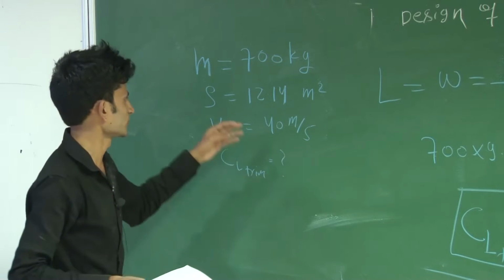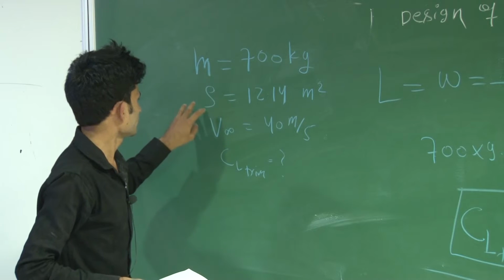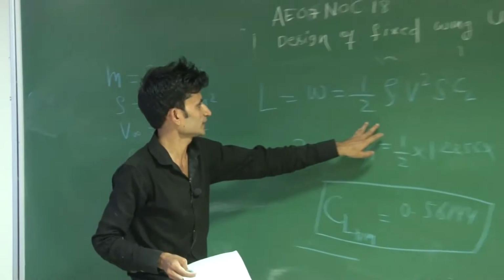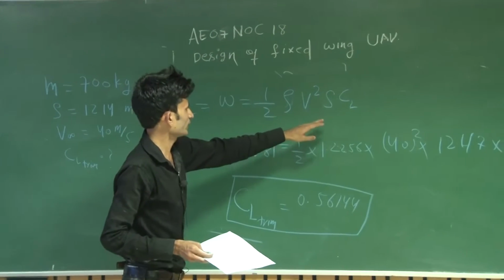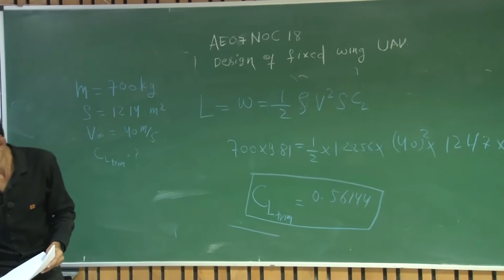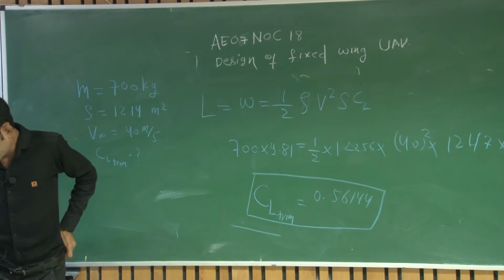We have to use this equation because weight is given, free stream velocity is given, area is given. So all the things are in this equation, and only one parameter you have to find. Then you can use this relation and find it. And the second question is,